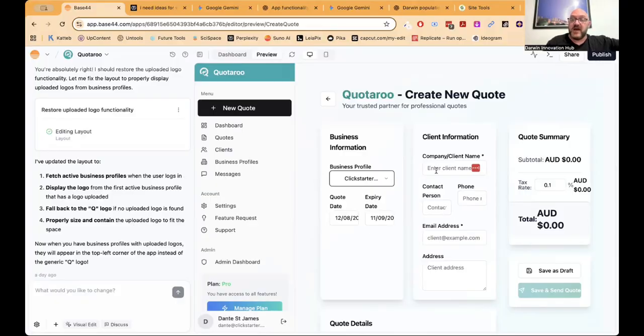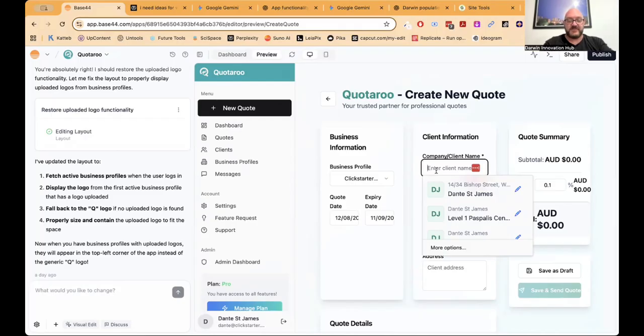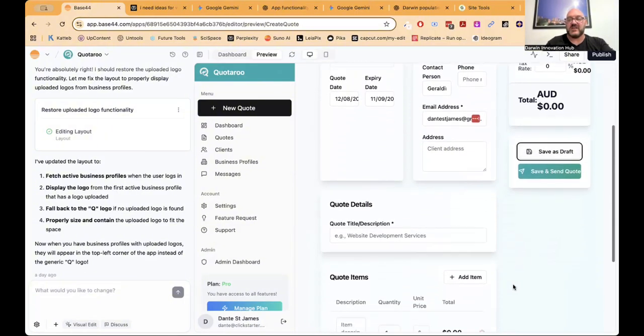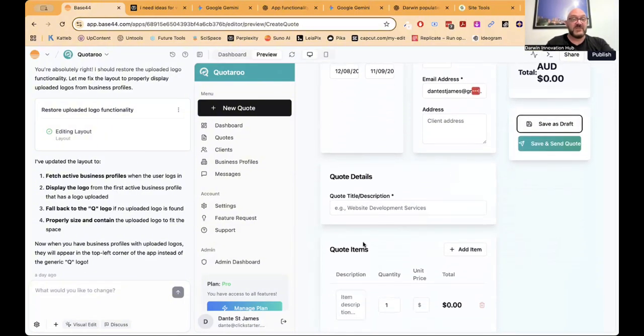That's pretty cool. The client name can be, let's just say, Geraldine McConaughey. The contact person is Geraldine. I don't need to put in a phone number. I'm just going to skip that, but I'm going to put in my own email address so I can get hold of it, and we can actually go and get that. The client address I don't need, but what I would do is have a tax rate. I'm going to say I'm not charging GST because let's say I'm not actually someone who is registered for GST.